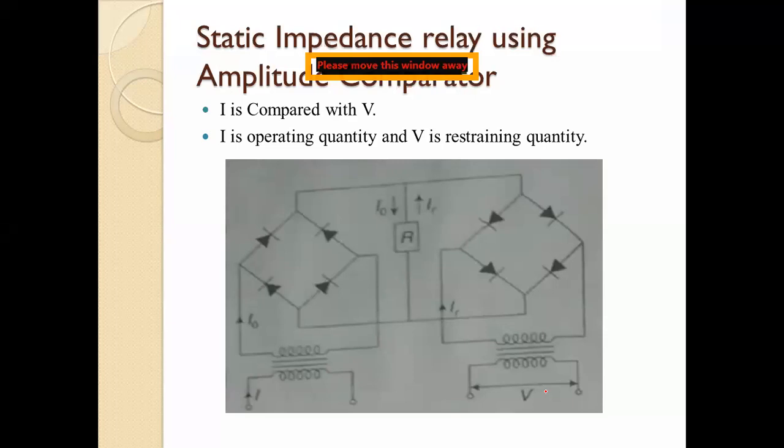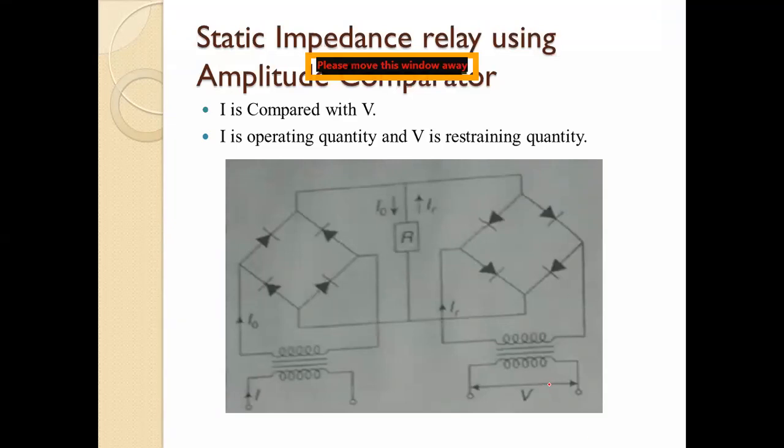The operating quantity, current I0, is proportional to the load current, whatever current is given to the load, and IR is proportional to the system voltage.